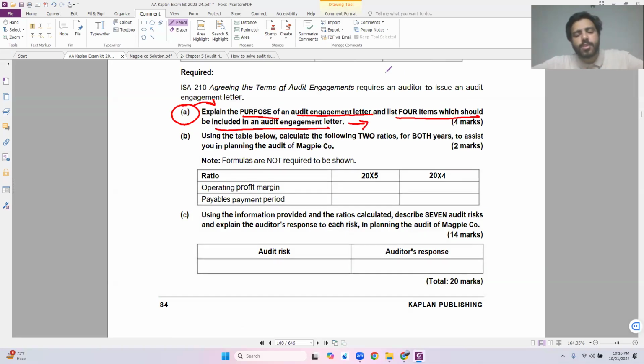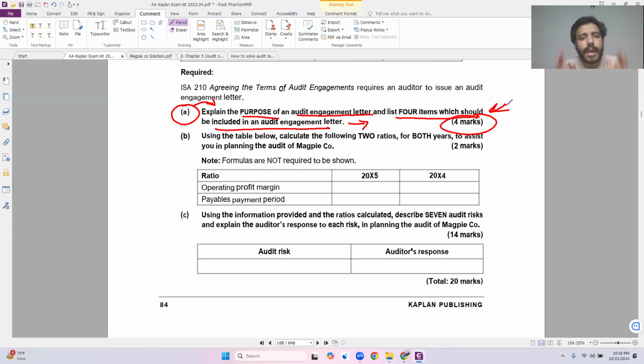I think it is easier for you to solve because we have already covered this portion within the ethics chapter, number 4, I think it was. I have explained what an engagement letter is. So this is rote learned, and you can easily score 4 marks by writing it down. What was the purpose of an engagement letter? Basically, there were 3 purposes: to reduce the misunderstanding between the auditor and the management, and 2 other points.